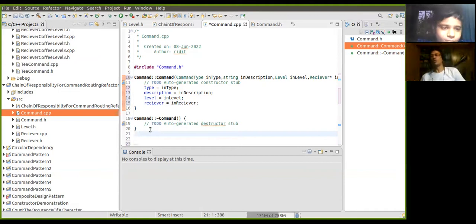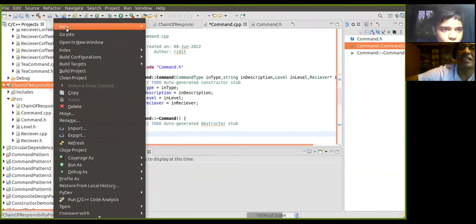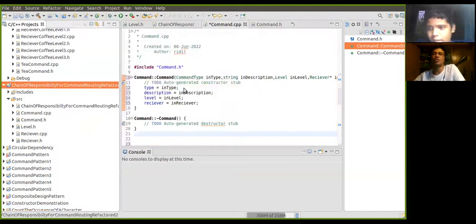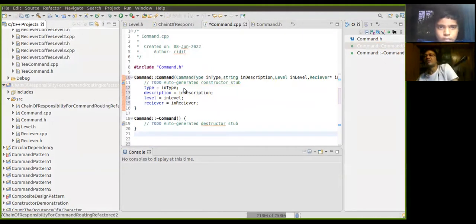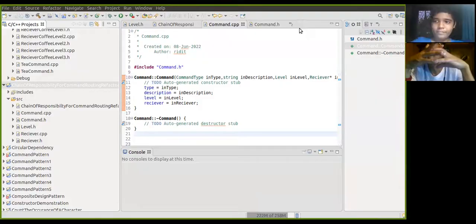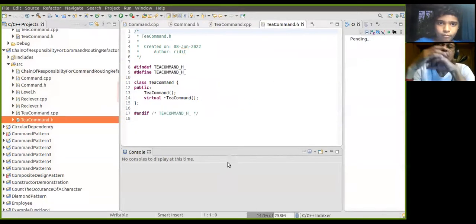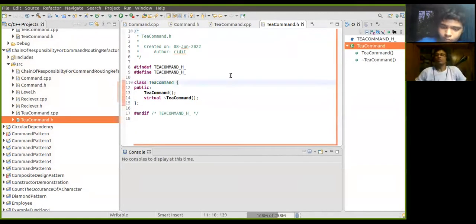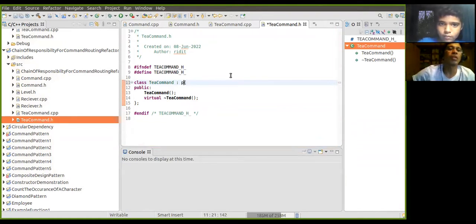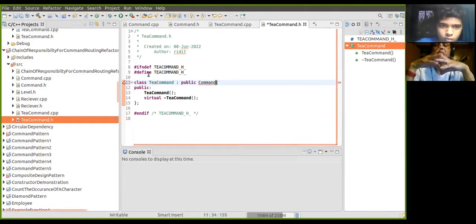So next we will do the next level, that is the T command and copy command, right? So you can create the class which will be derived from command, right? Very good. The next level. So now, T command, very good.